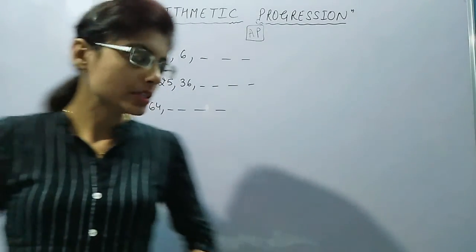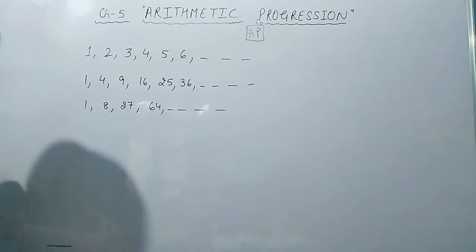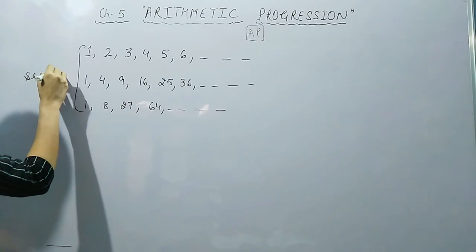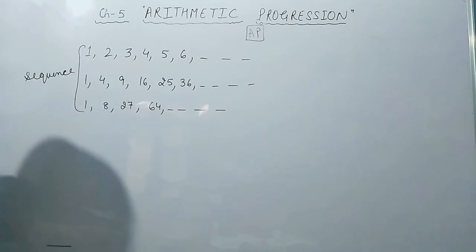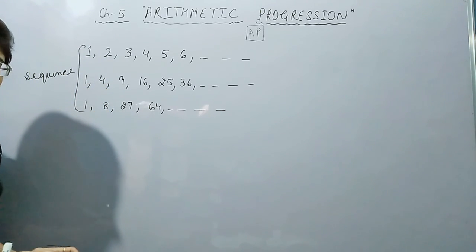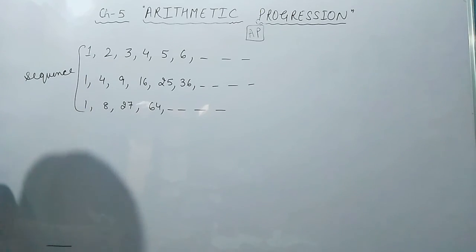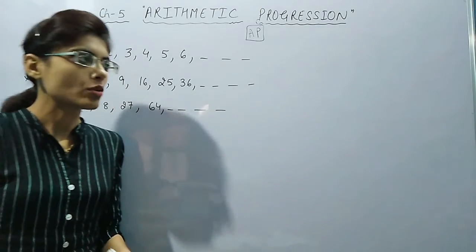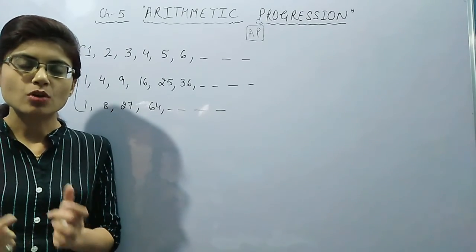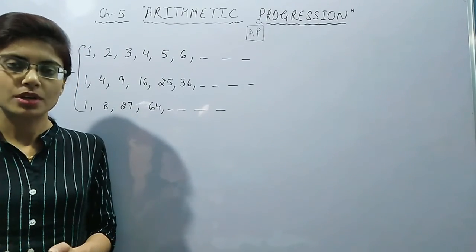For that, I have taken some examples here. These are examples of sequences. Here is the first, second, third, three examples I have taken of sequence. Now what is a sequence? A sequence is a set of numbers which follows some rule.